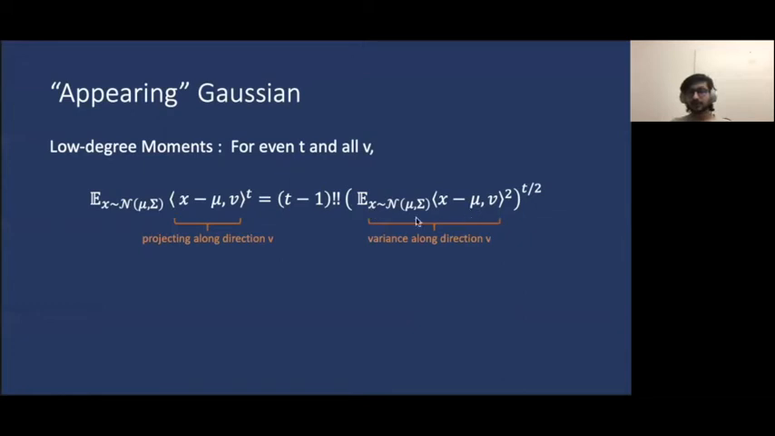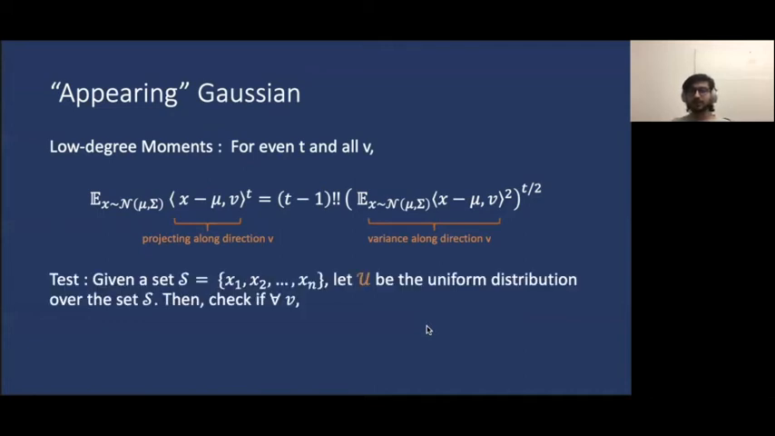So note that this inner expression actually denotes the variance along this direction v. Finally, we note that this structure holds for all directions v and for all even t simultaneously. Motivated by this property, we can then consider the following test. Given a set S of n points, let U be the uniform distribution over this set. Then, for all directions v, we can check whether the uniform distribution on our set satisfies an upper bound on the moments, as in the case of the Gaussians before.